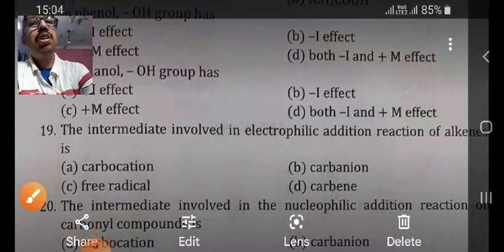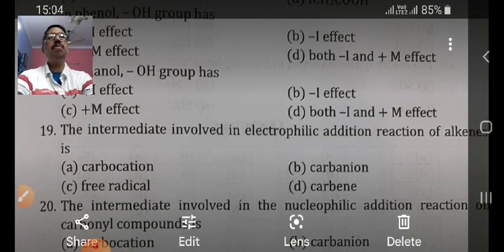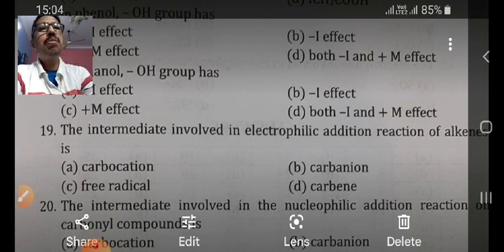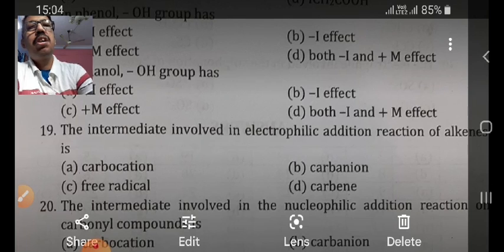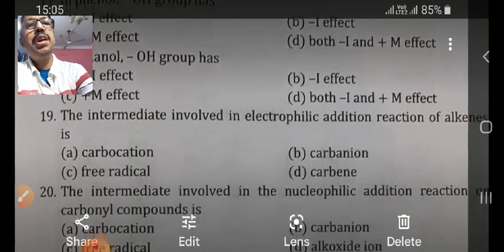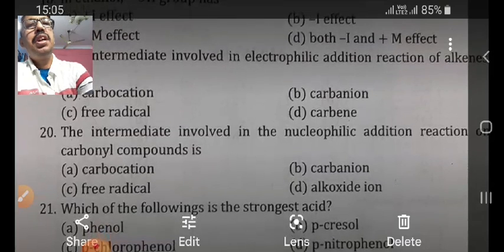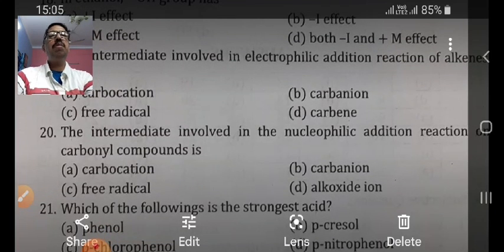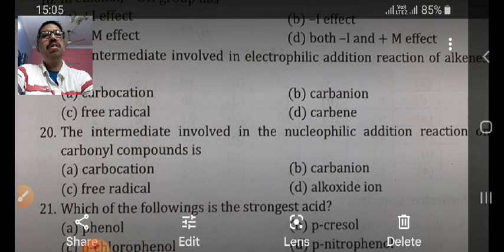Now next question, the intermediate involved in electrophilic addition reaction of alkene is known as carbocation. So option A will be correct. Next, the intermediate involved in nucleophilic addition reaction is known as carbanion.